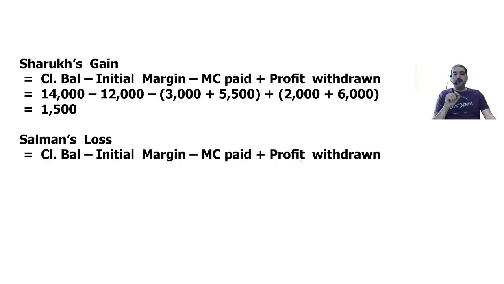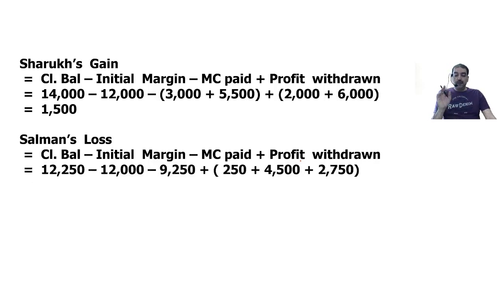Initial margin 12,000. Margin call paid, he has paid only once, that is 9,250. And he has withdrawn 3 times: 250, 4,500, 2,750. 3 profits are withdrawn by Salman, and once he has paid the margin call, you should be getting 1,500, right?